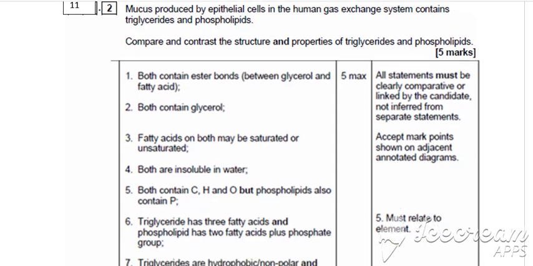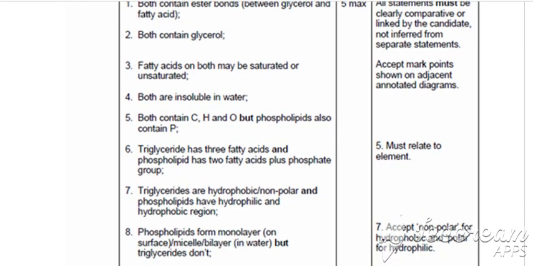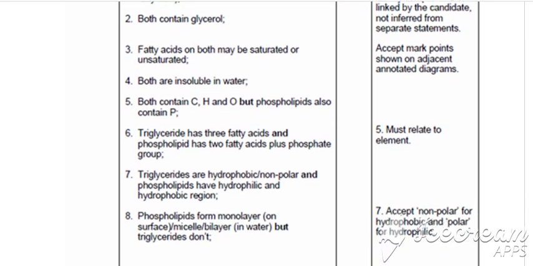So we're now looking at the differences. The triglycerides are hydrophobic or non-polar, and the phospholipids have a hydrophilic and a hydrophobic region because the heads are hydrophilic and the fatty acid tails are hydrophobic.